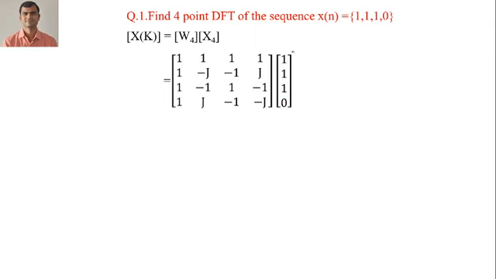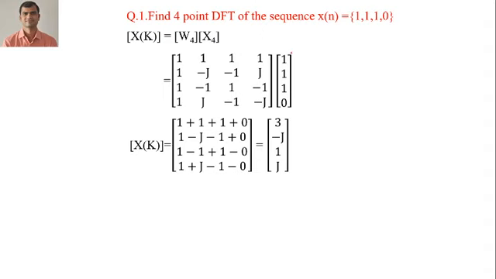Then you multiply row into column, and after multiplying we get the answer 3, minus j, 1, j.